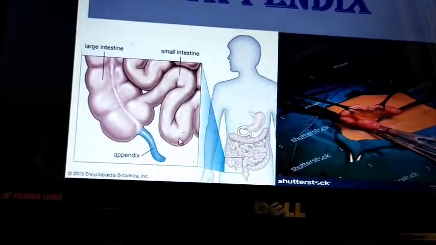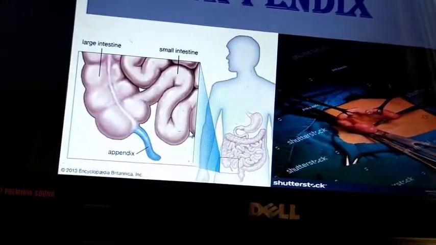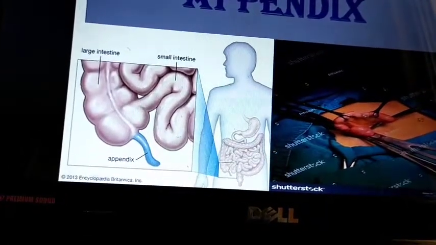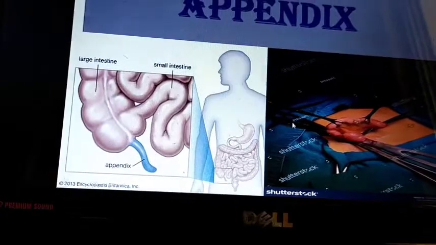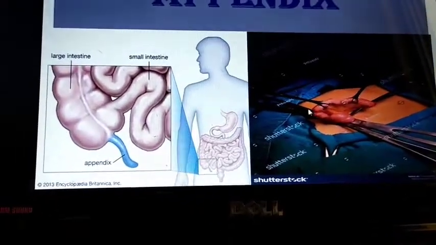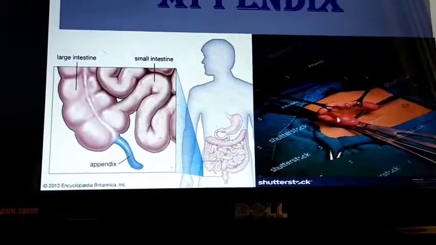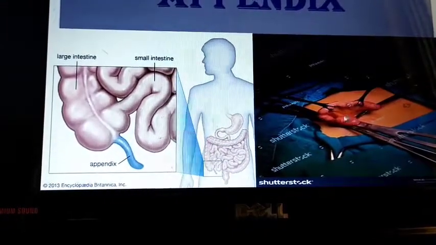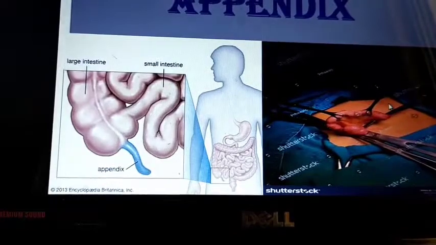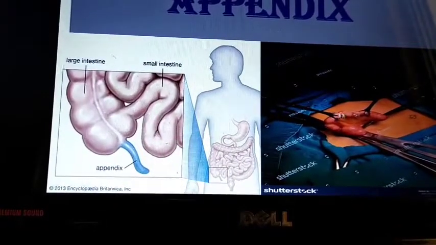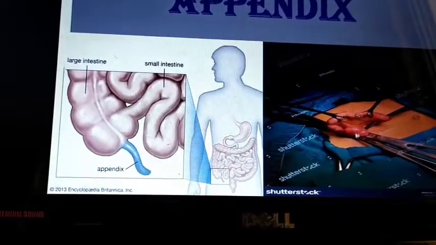First of all, know that this appendix is called vermiform because it looks like a worm, an earthworm. You can see in this picture that it looks like a worm, because it is a finger-like projection, a narrow finger-shaped pouch. That's why it is called the vermiform appendix.